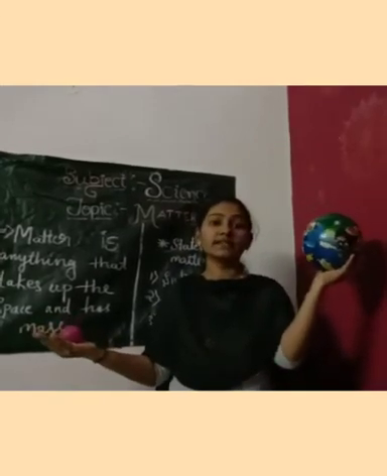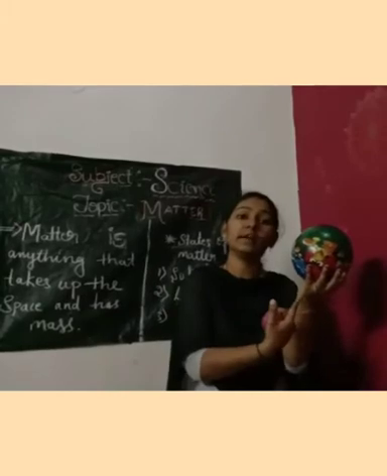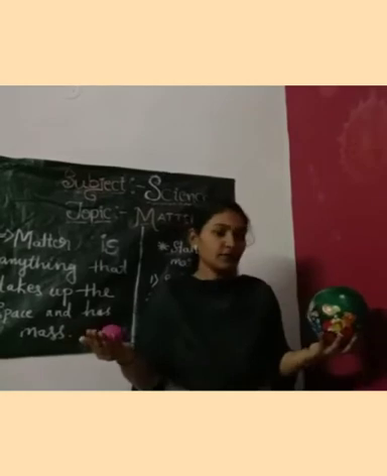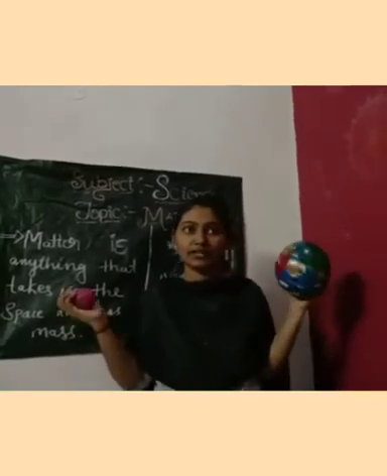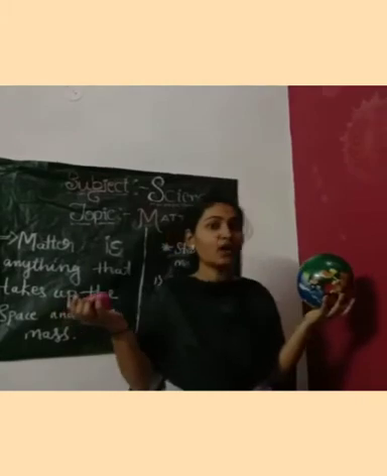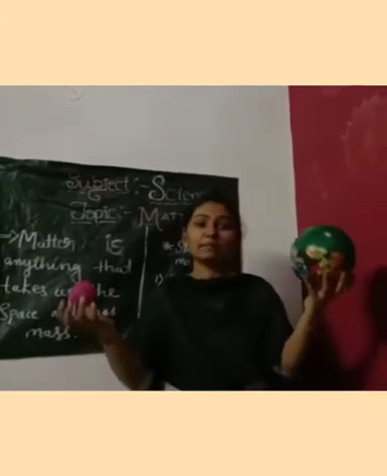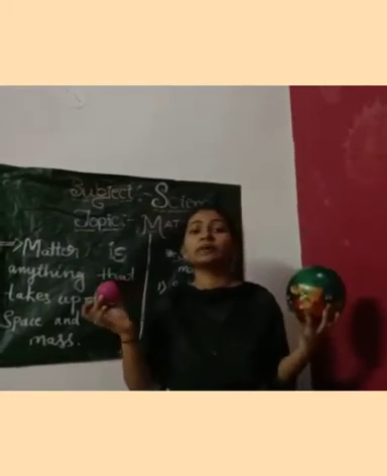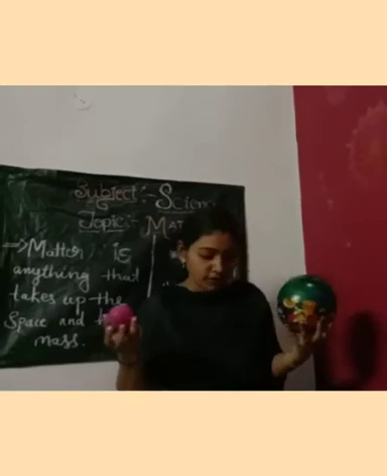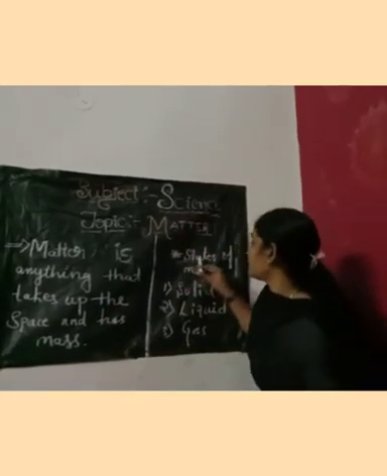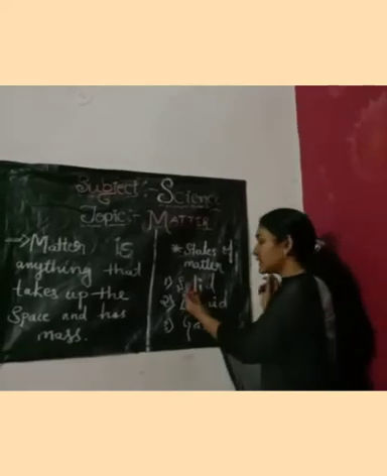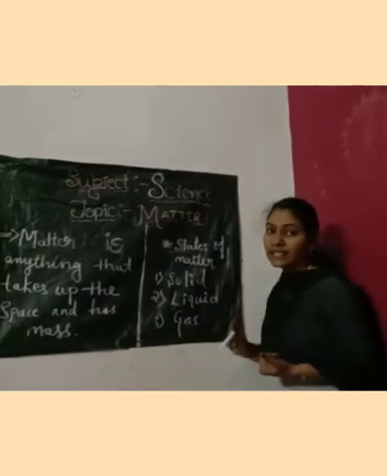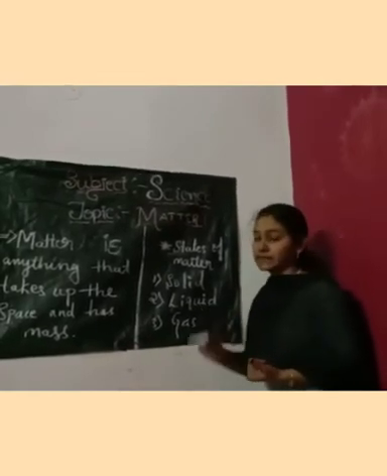Where there is a big object, the space covered will be very much, and where there is a small object, the space covered may be very less. So one more thing, can you guess? I am holding these balls. How? Because this matter is in the form of solid state, that is why I am able to hold this, otherwise I couldn't. So there are three states of matter. How many states of matter? There are three states of matter. One is solid, another one is liquid, and the last one is the gaseous state of matter or gas.